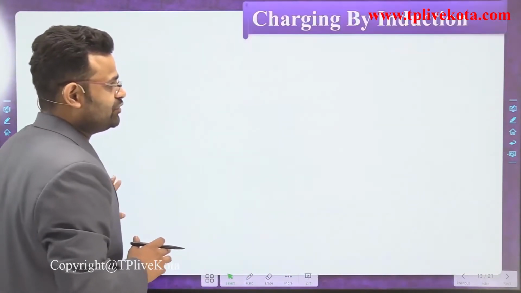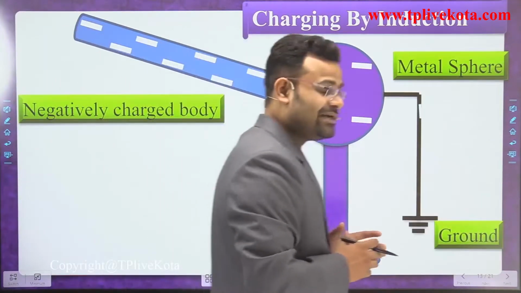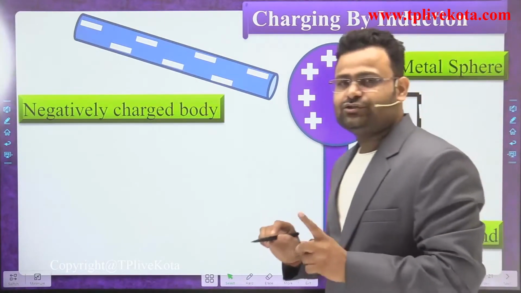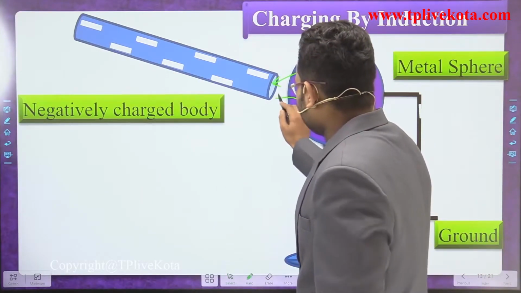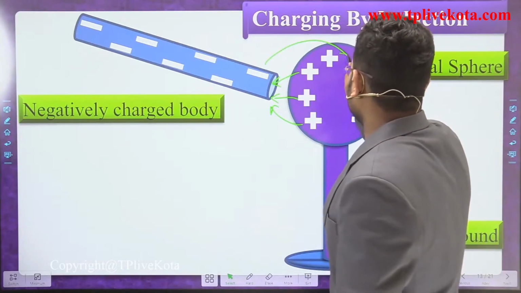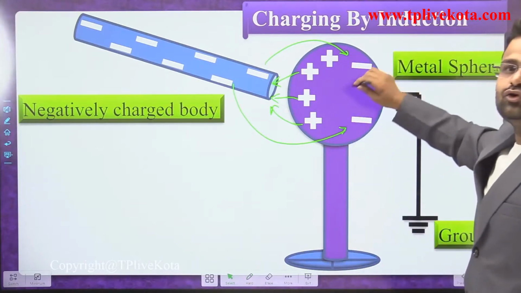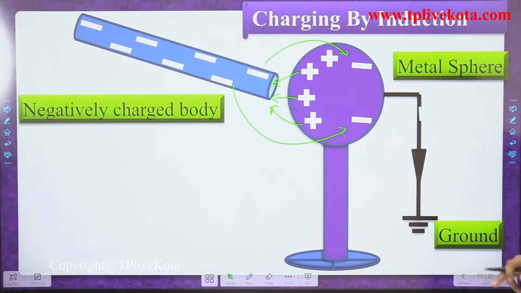After that, dear students, we use the ground method. We are applying the ground method. That is a property of charges: all positive will be attracted by the negative charge, but at the same time all negative will be repelled by that negative charge. So all negative charges will move toward the ground surface, in that direction.